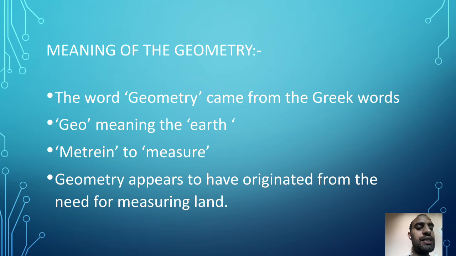So it is useful for the measurement of earth. Geometry appears to have originated from the need for measurement of land. For land measurement we generally need geometry.